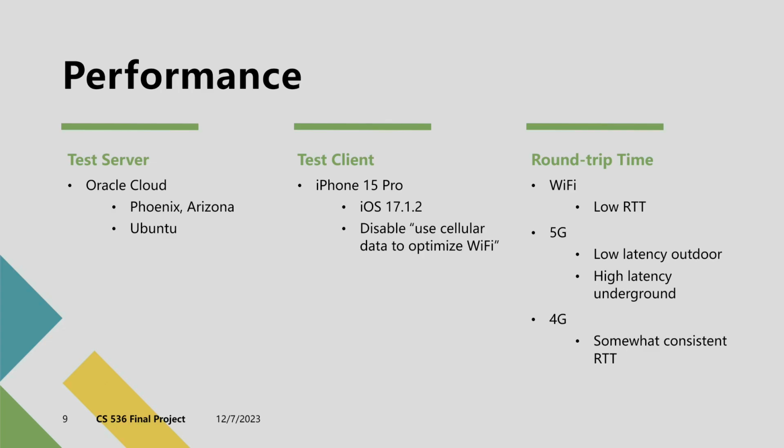The first one is the home environment where a Wi-Fi network is available. Here, we found the round-trip time to be the most consistent across all our tests. This indicates a stable performance in a typical home setting. Next is the outdoor Purdue campus.